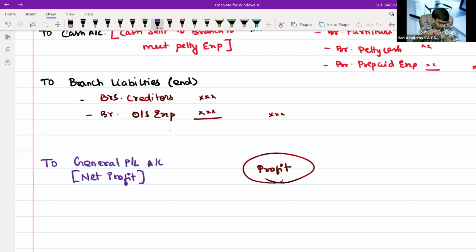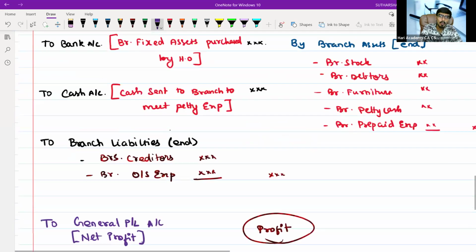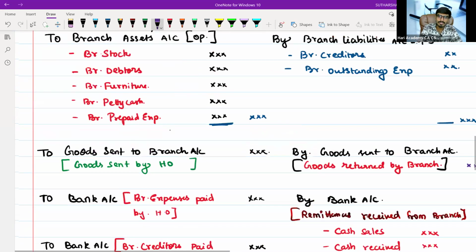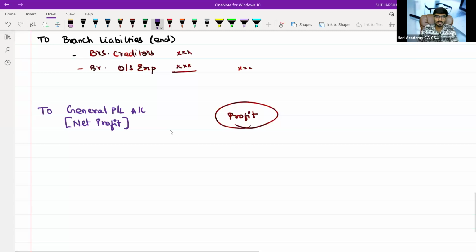Just simply see here. HO is seeing a branch as a debtor to find out the profit or loss. Just now see this. Everybody knows what an accounting equation means? Do you know what is meant by an accounting equation? Capital is equal to asset minus liabilities.